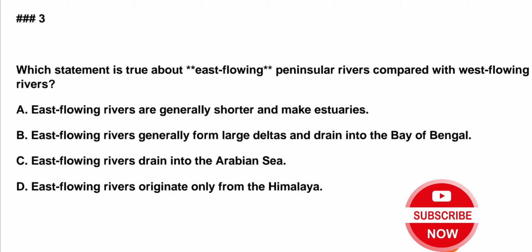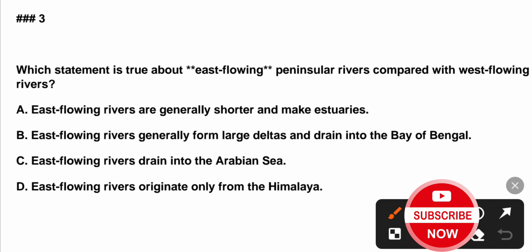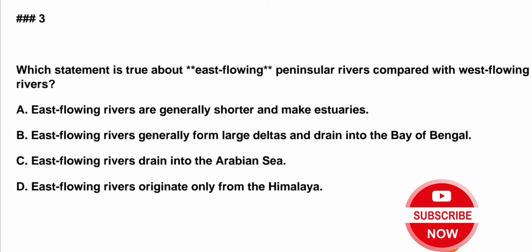Question number third, which statement is true about east flowing peninsular rivers compared with western flowing peninsular rivers? A. East flowing rivers are generally shorter and make estuaries. B. East flowing rivers generally form large deltas and drain into the Bay of Bengal. C. East flowing rivers drain into the Arabian Sea. D. East flowing rivers originate only from the Himalaya. So correct answer is option B.